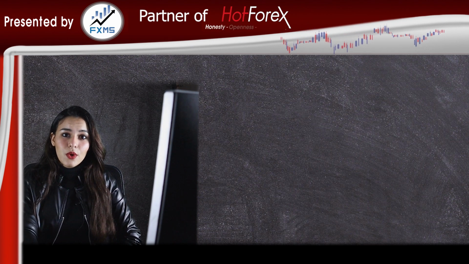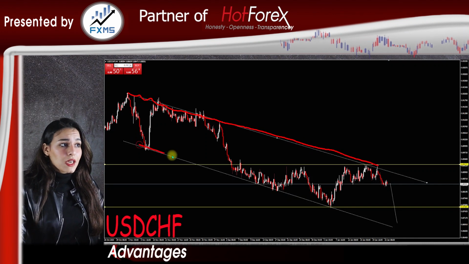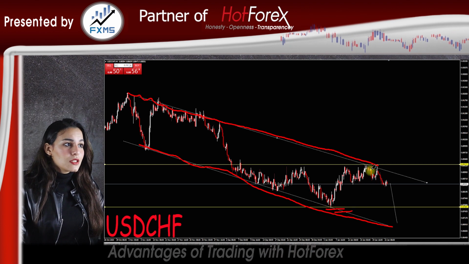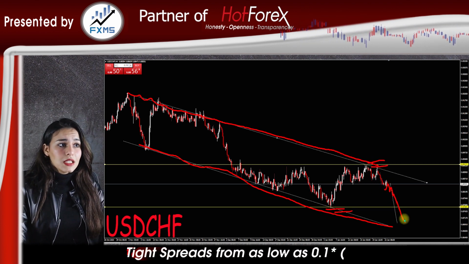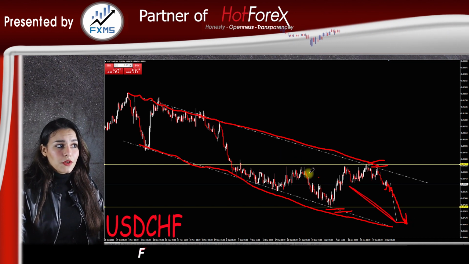Today we will continue our weekly forecast. Let's have a technical look at the market. Dollar franc. We are basically working at the 4-hour chart. Dollar franc is trading in a downward channel. Recent resistance is 0.8924 and recent support is 0.8759.